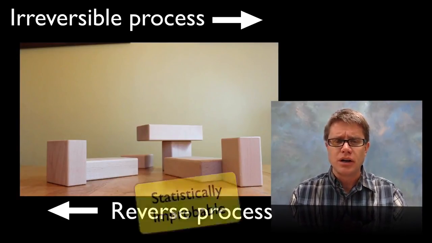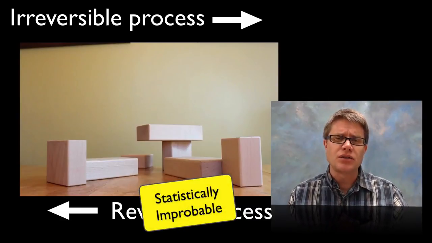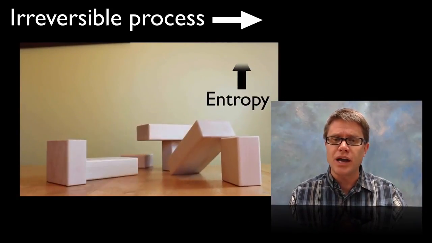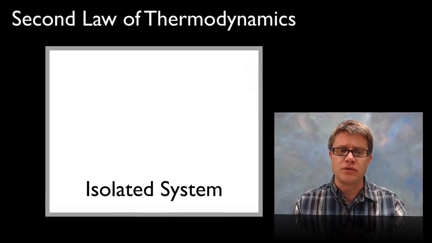That could occur, but it's statistically improbable that it's going to move in the other direction. And so that direction is really important when we start to talk about entropy, because what happens during an irreversible process is that we're increasing the entropy or the dispersal of that system. And it just doesn't move back, and that'll become really important as we talk about the next few videos.